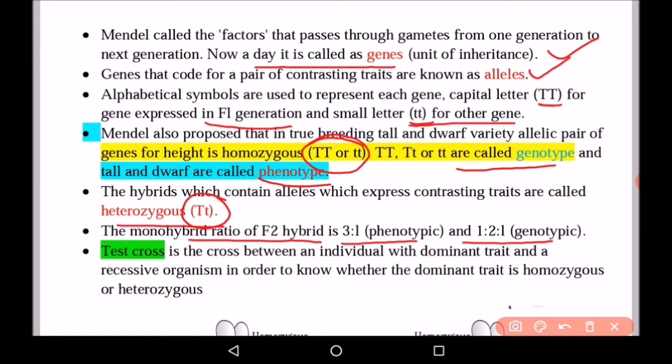Now a different type of cross was done which is known as test cross. So this test cross is a cross between an individual with dominant trait and a recessive organism in order to know whether the dominant trait is homozygous or heterozygous. So test cross is done with the dominant trait and recessive parent.